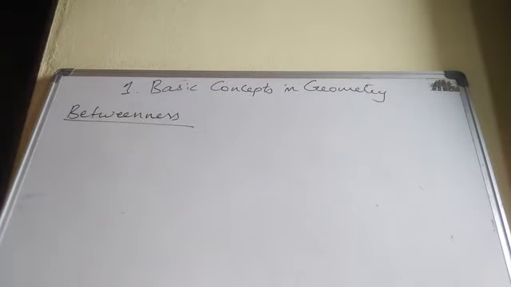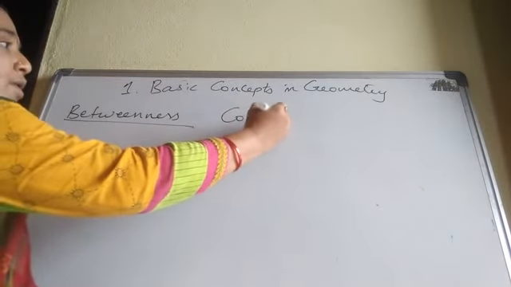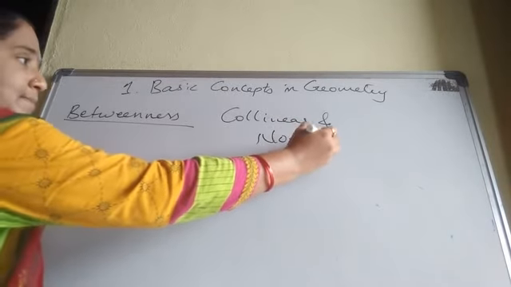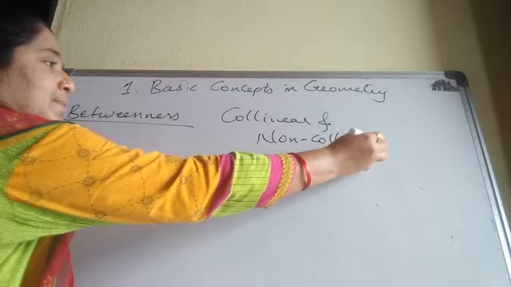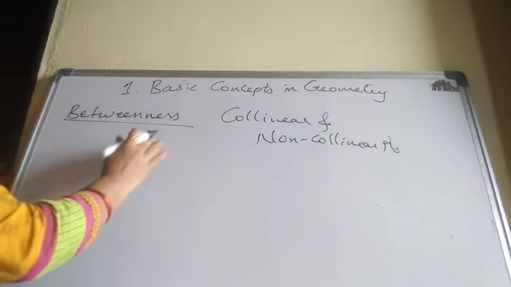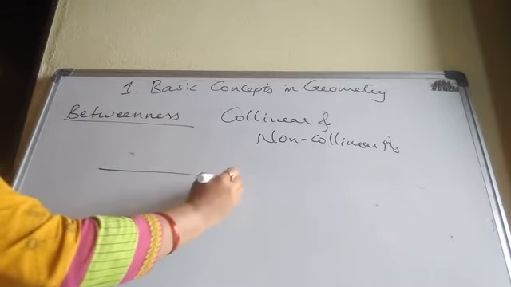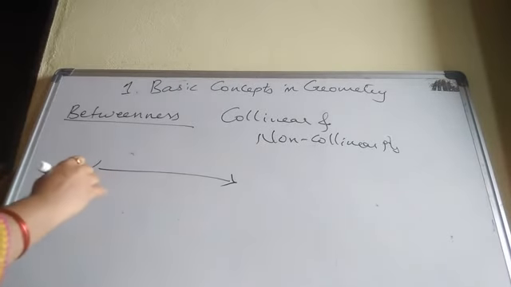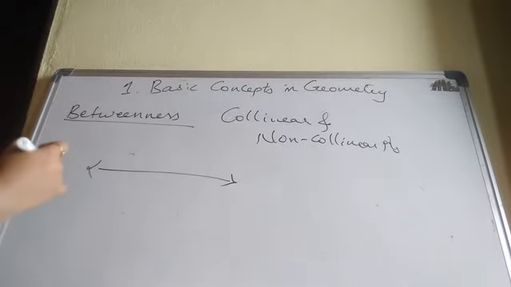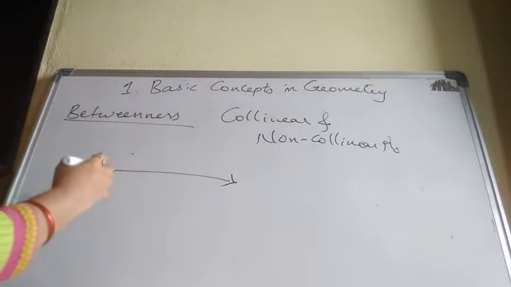Students, now on page number 3, betweenness. Before betweenness, we are going to learn collinear points and non-collinear points. Collinear points means what? If there is a line, I will draw the figure. If there is a line passing through 3 or more than 3 points, then the points are collinear points.